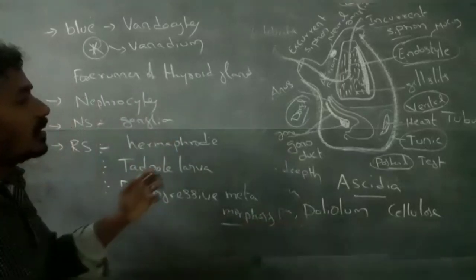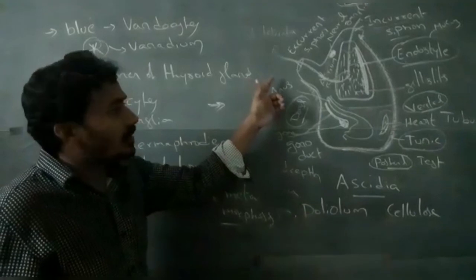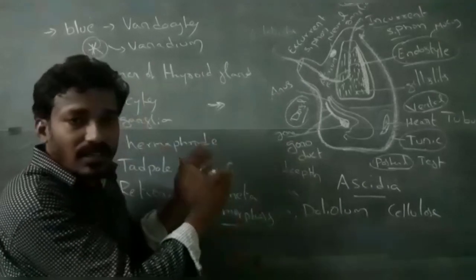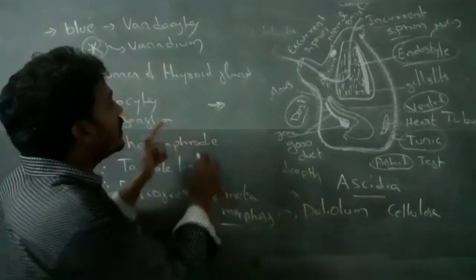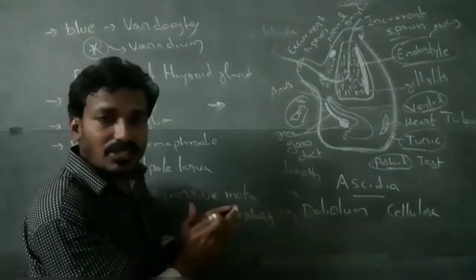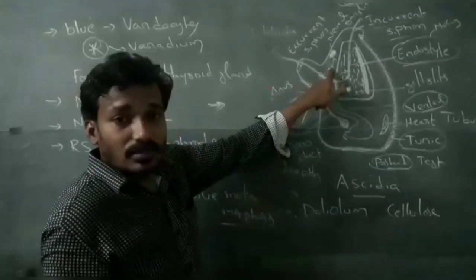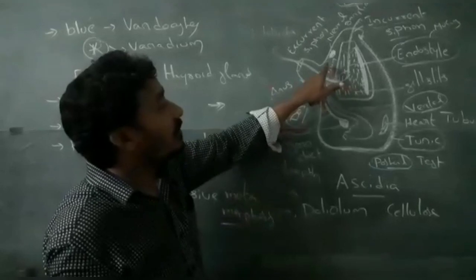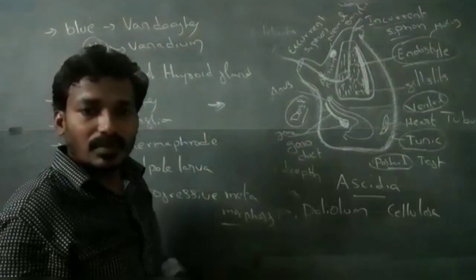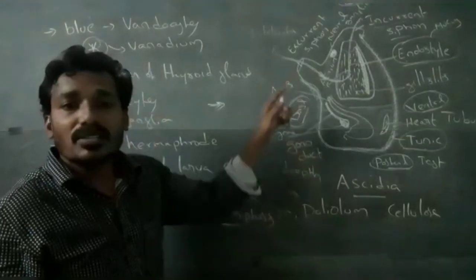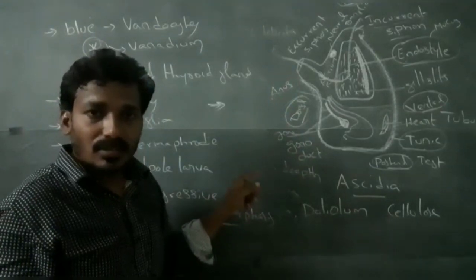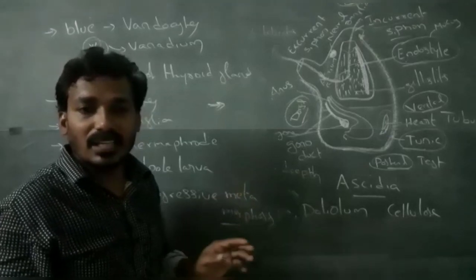It means the larval stage is complex and the adult stage is simpler, because the larva contains a notochord in the tail region and a nerve cord, but in the adult the nerve cord is reduced to form neural ganglia. In adults, the notochord is absent. The notochord is present only in the larval tail region.